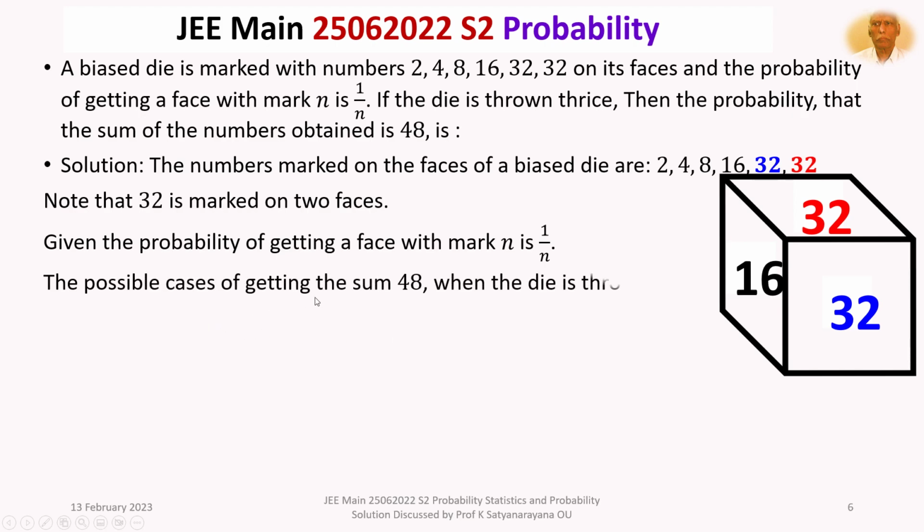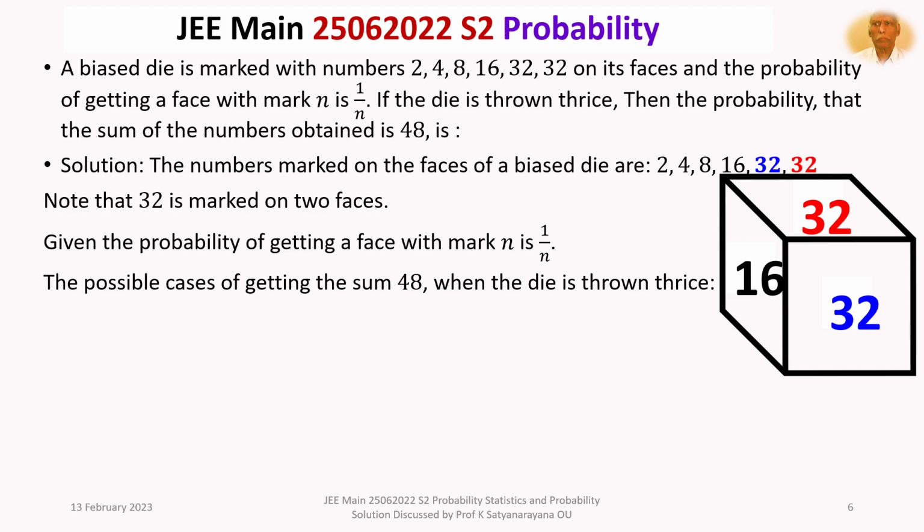Now the possible cases of getting 48 when the die is thrown thrice. So, what are the possible cases? We can obtain 16 in the first throw, 16 in the second throw, 16 in the third throw. 16 plus 16 plus 16 is 48. That may be one possibility.